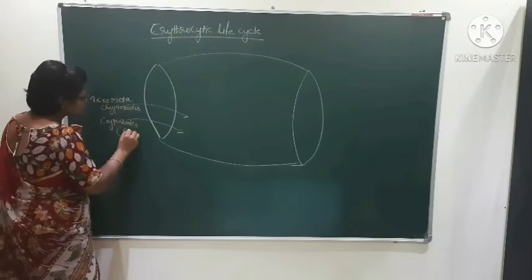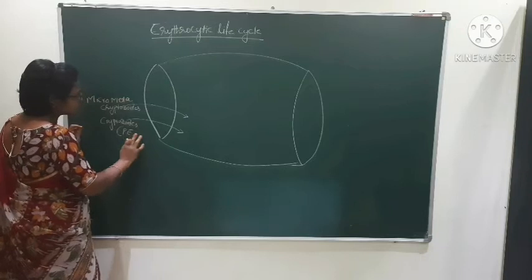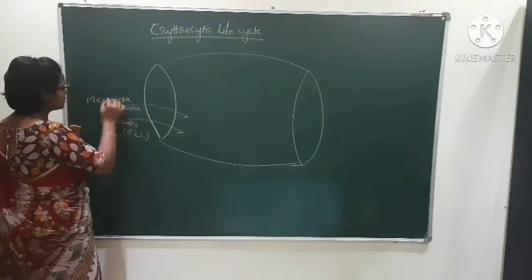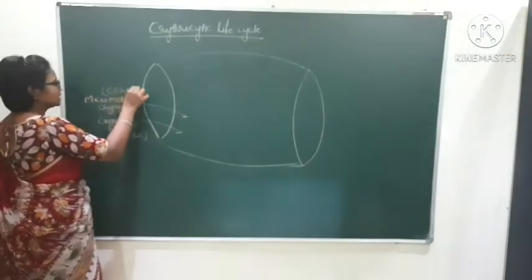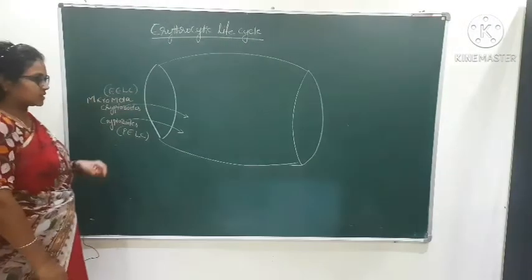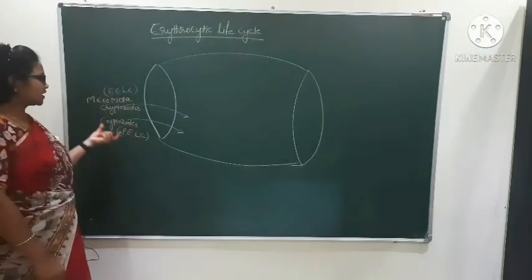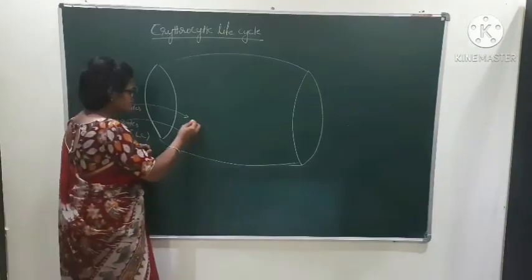These are the forms of the pre-erythrocytic life cycle, and these are the forms of the exoerythrocytic life cycle. Either this or this, these enter into the erythrocytes.